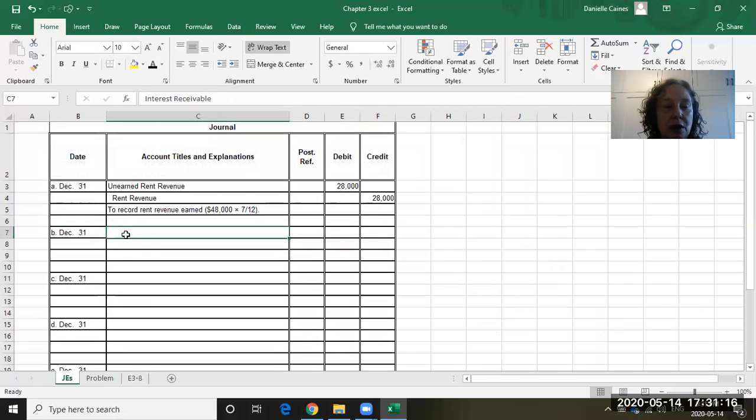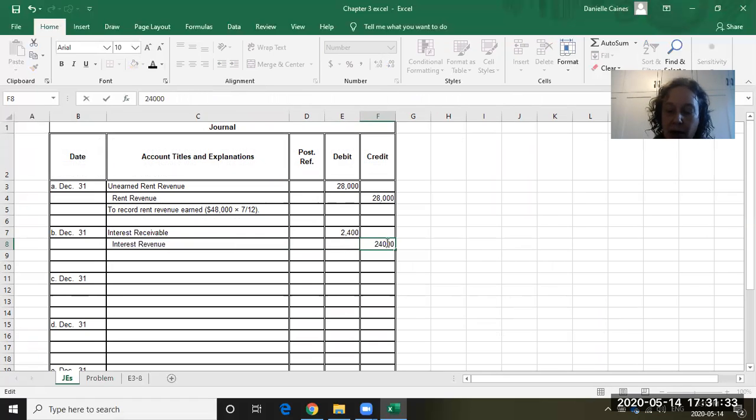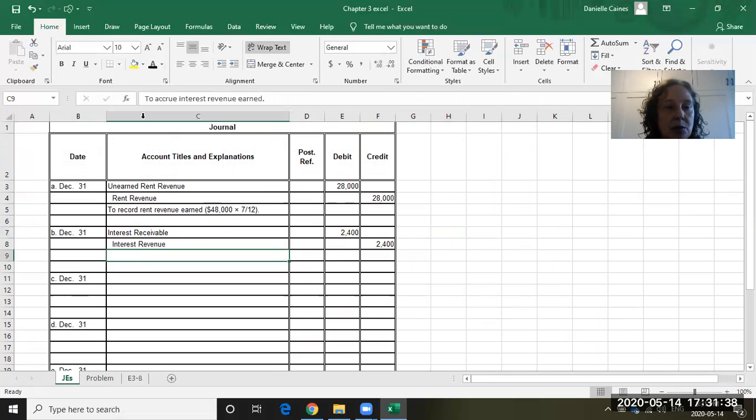So let's go over to our journal entry. We have interest receivable. That's our debit account. $2,400 we were told is what we are owed, and interest revenue is our revenue account. Again, we always have one revenue account or one expense account. And we'll say that's to accrue interest revenue earned. Notice that our debit account has to come first. Our credit account comes second with a little indentation, a couple of spaces here. And then we have our explanation. We skip a line and then we go to our next entry.